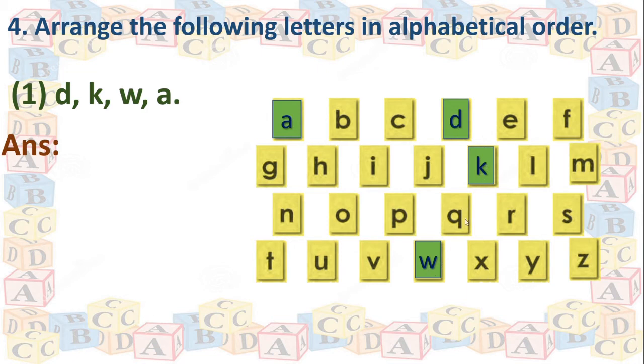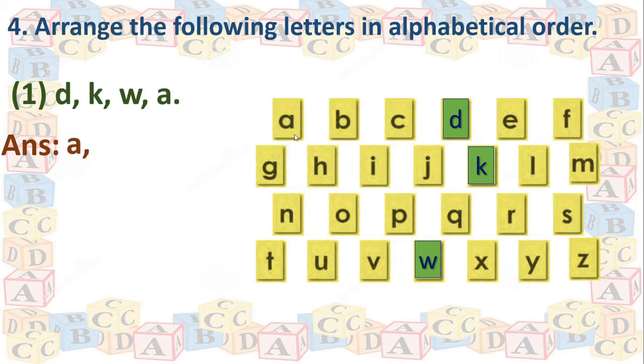Right? Now we will go through alphabetical order. See, this is alphabetical order. First A, B, C, D, E, F. Then G, H, I, J, K, L, M, N, O, P, Q, R, S, T, U, V, W, X, Y, Z. Correct? Now who is first? Yes, A is in first place, so we will write A here.